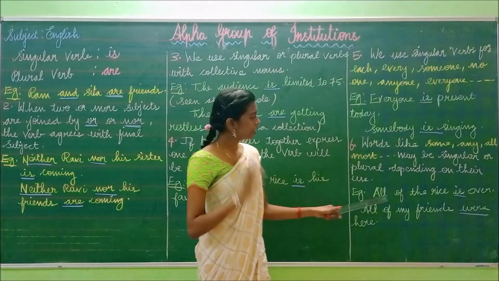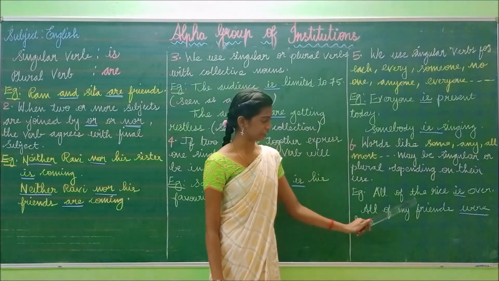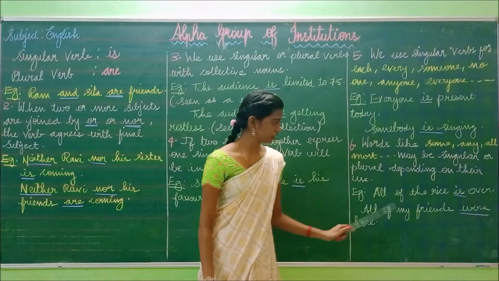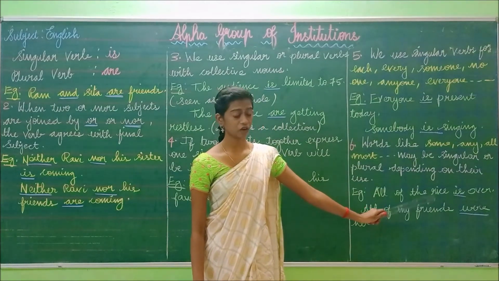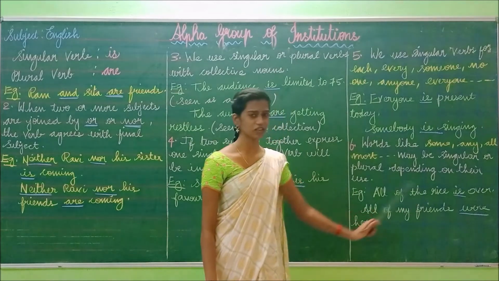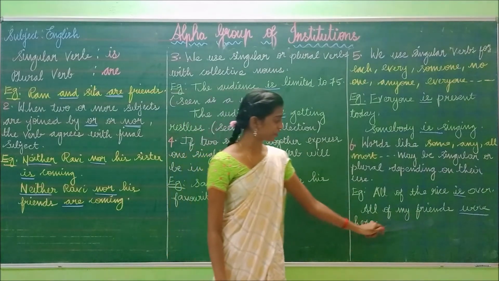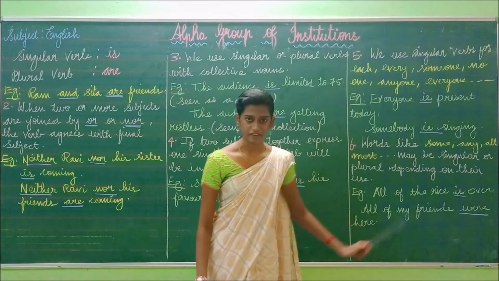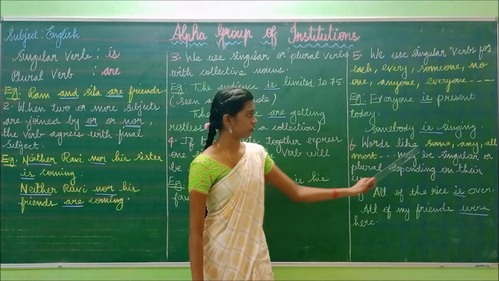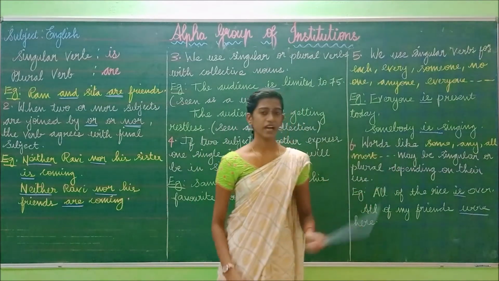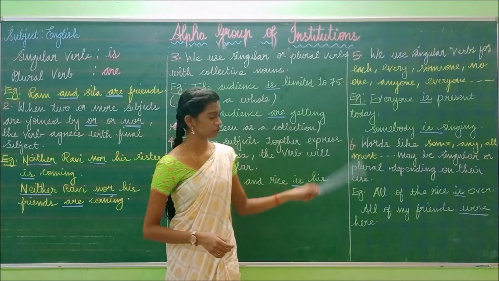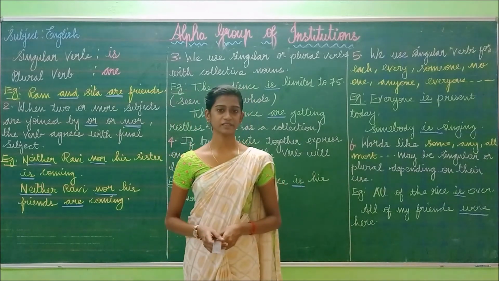For example, all the rice is over. All of the rice is over. In this sentence, we have used the singular verb because it refers to a singular subject. And all of my friends were here. In this sentence, friends is the plural subject, so we have used the plural verb. So for some, any, almost, we use either the singular verb or the plural verb according to the sentence. Have you understood this, students?